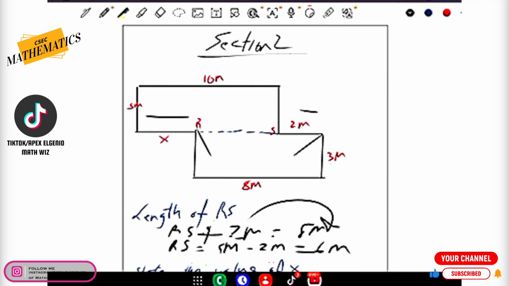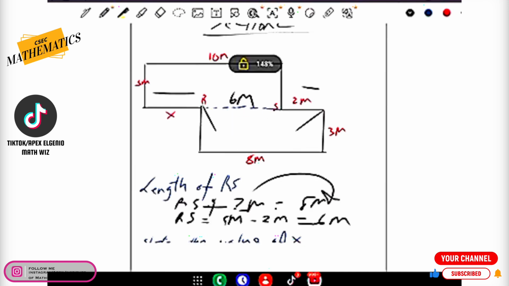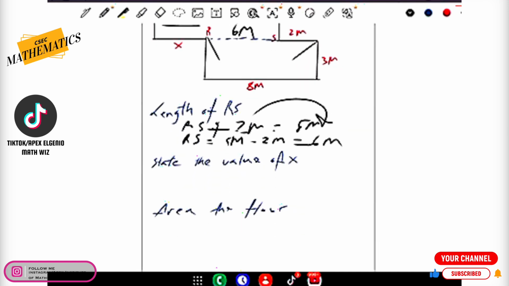Now we have to make a comparison between the X and the 10. Notice that we did in fact find 6 meters here. We can't forget that sometimes the answer that we find in the previous question is the answer that's going to help us find whatever comes after that question. In this case, we can form a very simple equation. X plus the 6 meters that we just found a second ago will be equal to 10 meters.